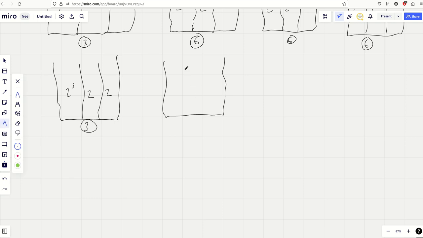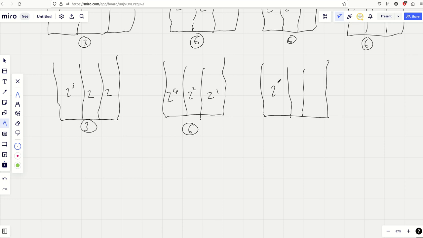Okay, right, keep counting. These counting problems, damn counting problems. 4 2 1, 2 to the 4, 2 to the 2, 2 to the 1. Okay, that's an ABC, so that's 6. And then 3 3 1, 2 to 3, 2 to 3 and 1. Okay, that is an ABB problem, so 3. And we've also got a 3, a 2 and a 2. And I think at that point I would have exhausted all possibilities. I hope so. That's an ABB, so that's also 3.